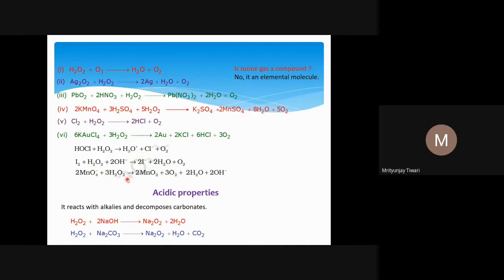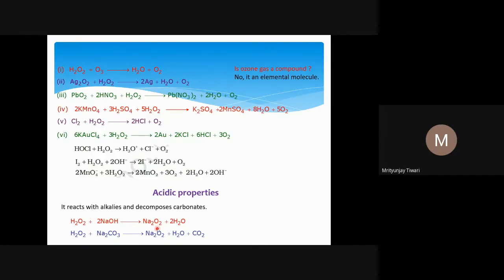Also, H2O2 is weakly acidic, and among its acidic reactions, it reacts with a base. How is it acidic? It will react with a base such as NaOH, and it forms Na2O2 plus water, and we know that in an acid-base reaction water is formed. What is here is just a replacement. The sodium has gone with this O2. To balance this reaction we need 2 NaOH. So 2 NaOH means 2 Na will go with the O2, so Na2O2 is formed.